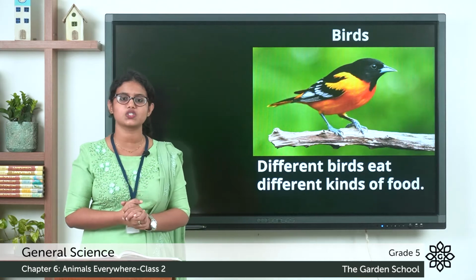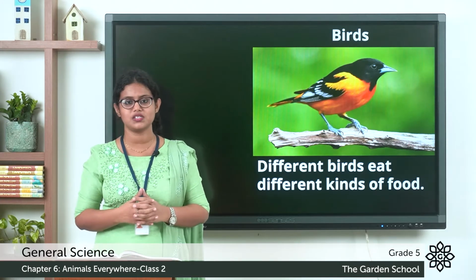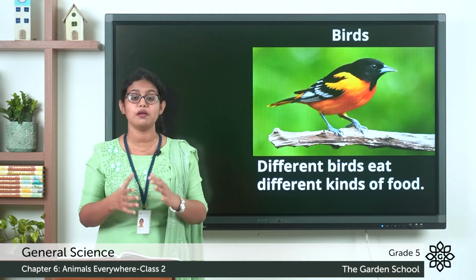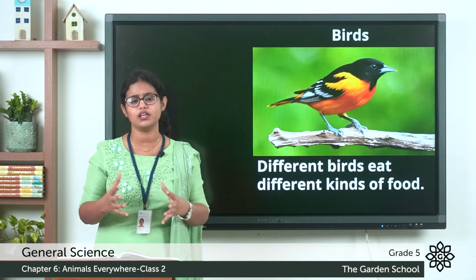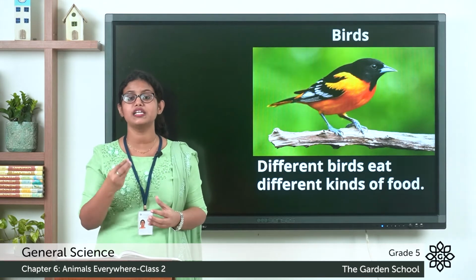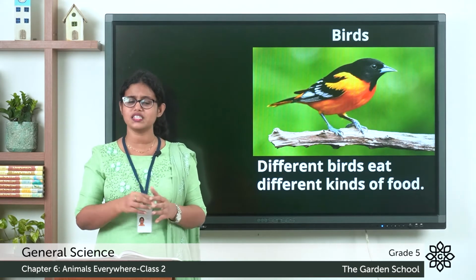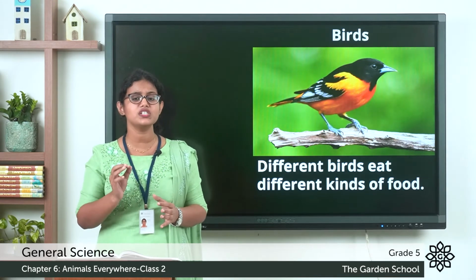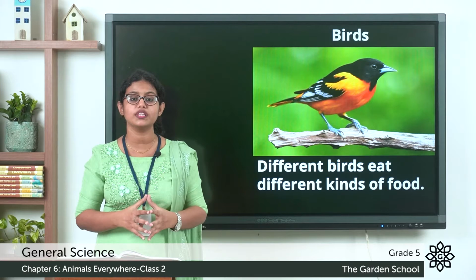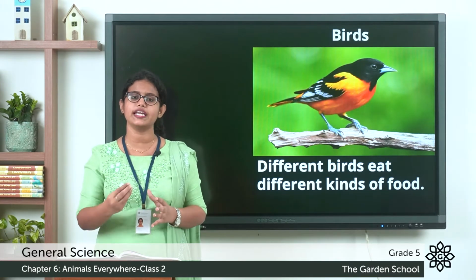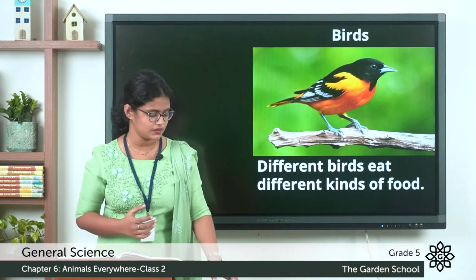Coming to the next one, birds. We can see birds everywhere around us. And birds live everywhere on earth. Different birds eat different kinds of food. Do all birds have the same type of beak? No. Different birds have different types of beak, depending on the food they eat. So let's discuss some of the feeding habits in birds.